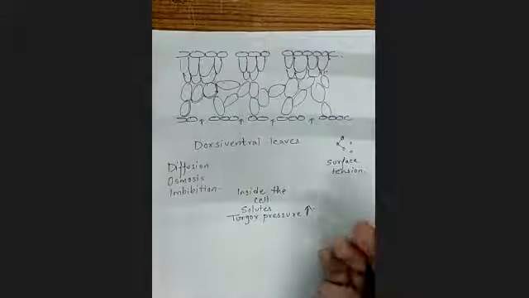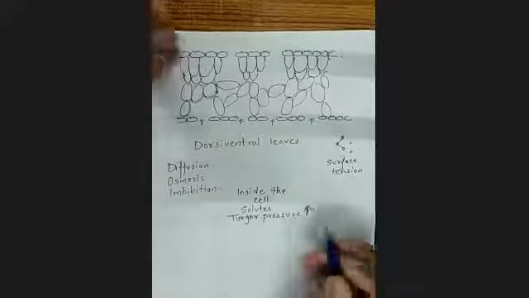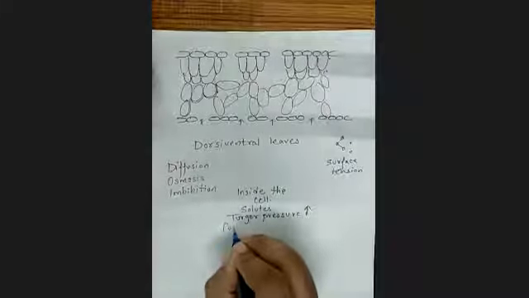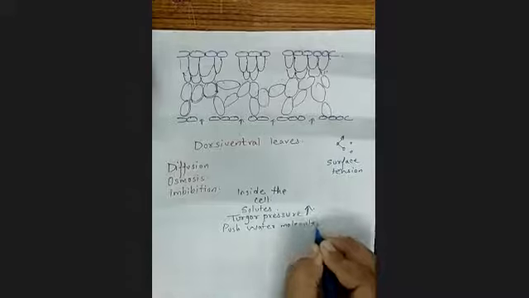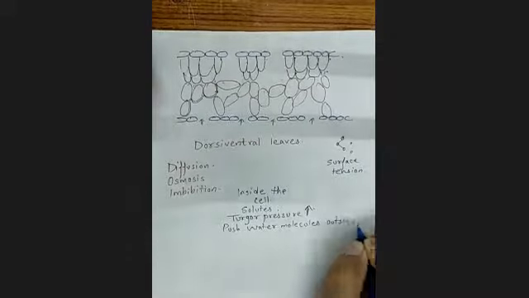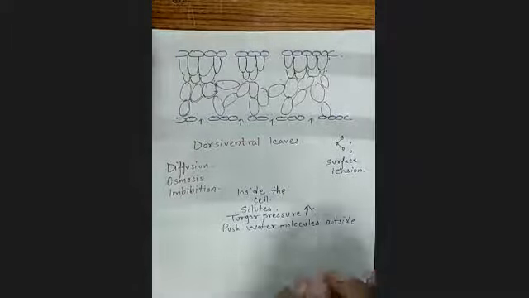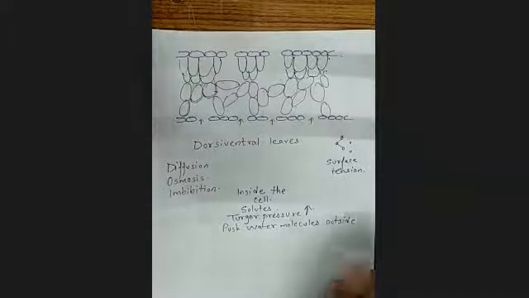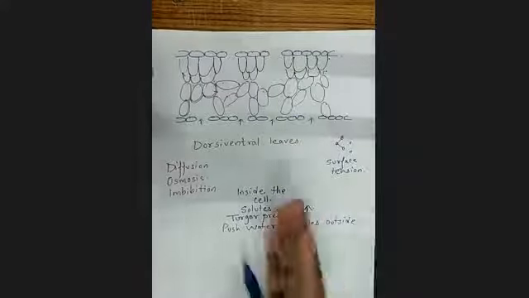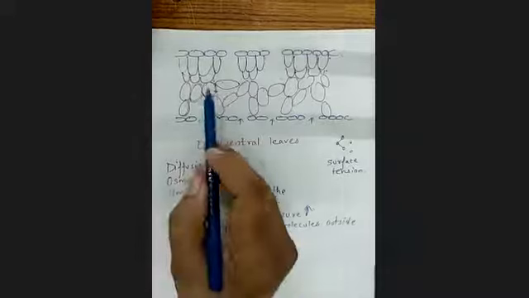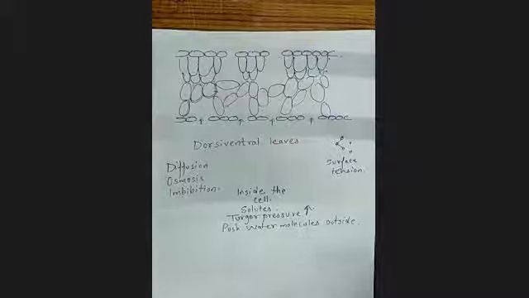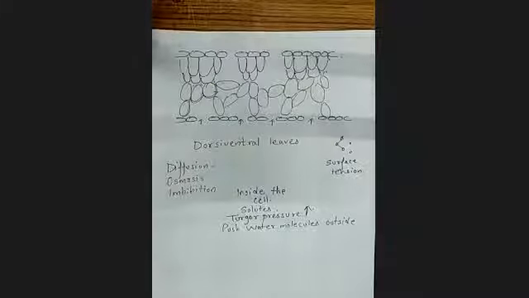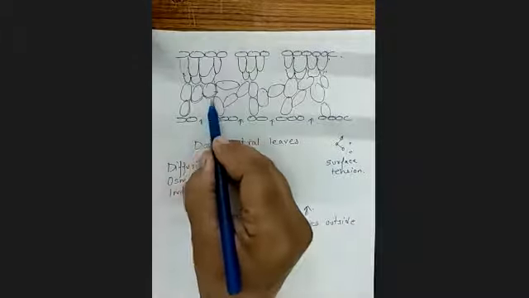The pressure of the solutes will be more, and they will push water molecules outside, because they will utilize only a little bit of water, whatever is required. The rest of the water has to be released out of the cell, otherwise this cell will become dilute inside, and that should not happen, because it is not good for the survival of the cell. So the extra water should be released out, and it is released in the form of a film.